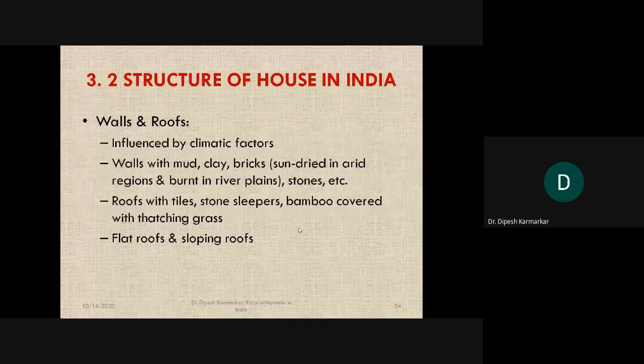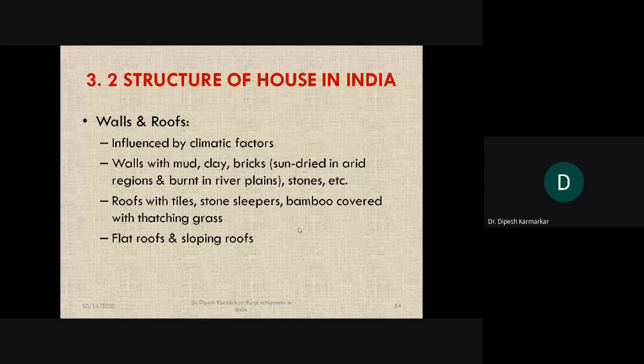Walls and roofs are also an important part of the houses, and it is quite influenced by the climatic factors. In Konkan we normally find roofs are slanting, and these roofs are slanting so that during the rainfall, the water will easily slide through those roofs.